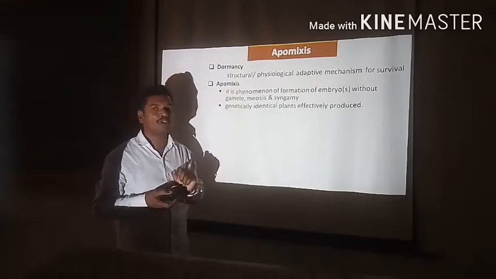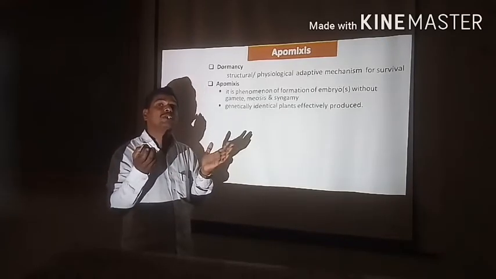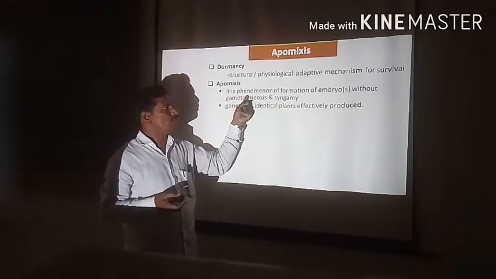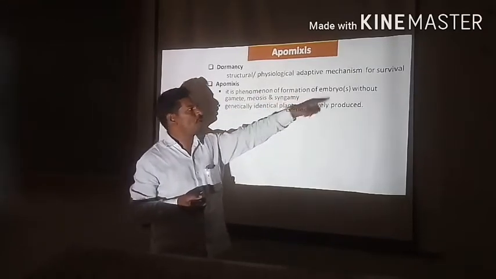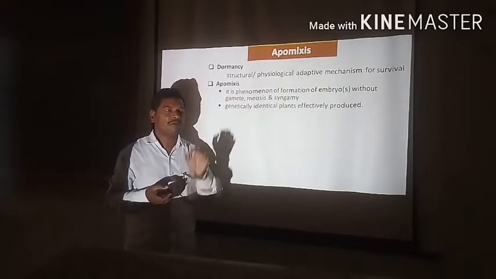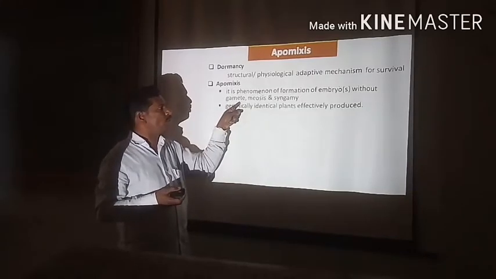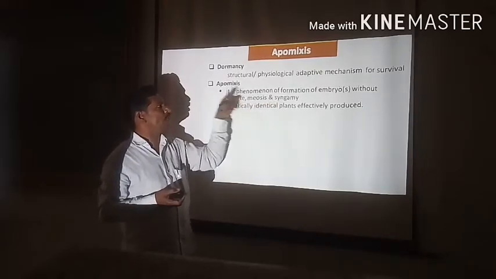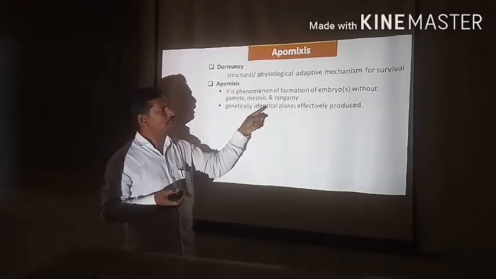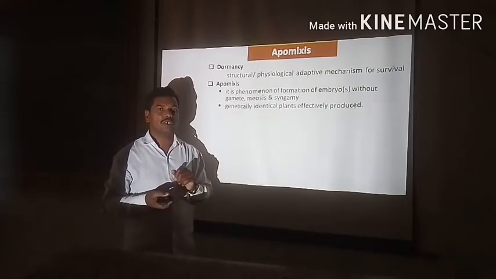Now, exact about the apomixis. Apo means without, apo means away, away from the mixing. What is the exact meaning of apomixis? It is a phenomenon of formation of embryos without gamete, without meiosis and without syngamy. When there is a formation of embryos without gamete, meiosis and syngamy, the phenomenon is said to be apomixis. Genetically identical plants are effectively produced with the help of apomixis.